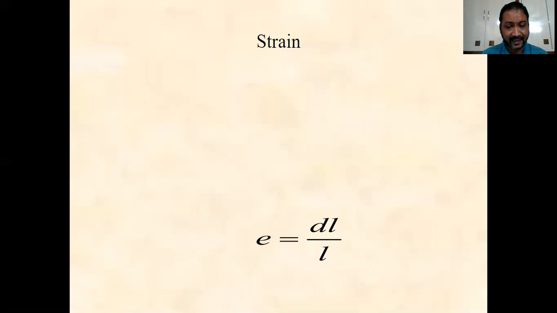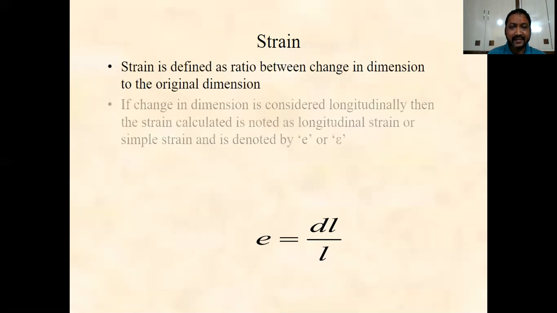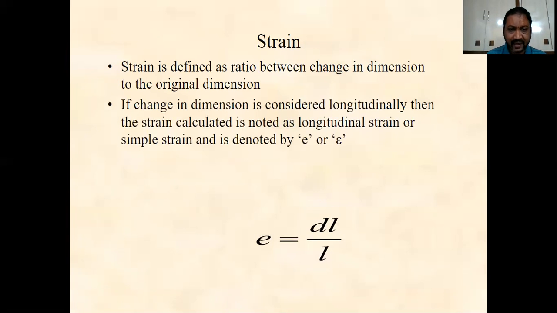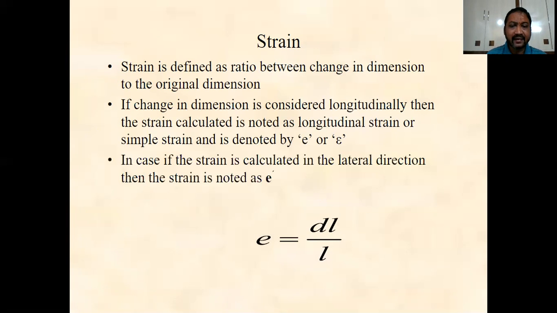The ratio of the change in length to the original length is called the strain, denoted with the letter small e, and it is a dimensionless quantity without any units.